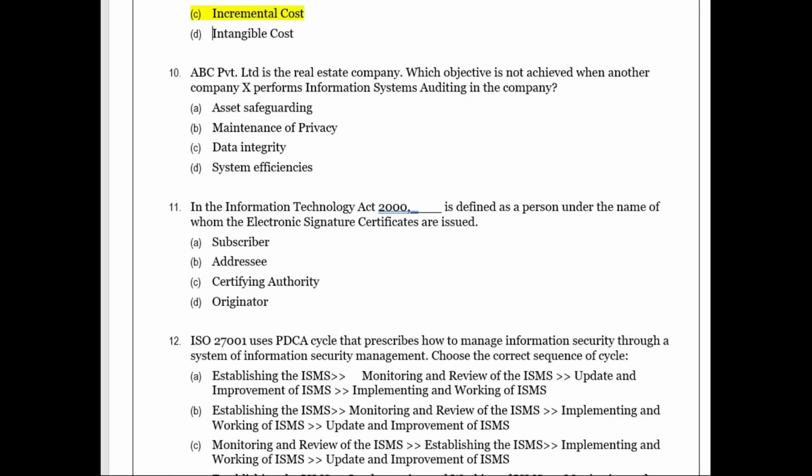So what can we have? We don't know what this company is going to do, so there is a risk of losing our privacy. Data integrity can be maintained by applying safeguards. System efficiency can be checked, but it can't be compromised. But privacy of the data becomes a major factor. So what objective can't be achieved here? Maintenance of privacy can't be achieved.